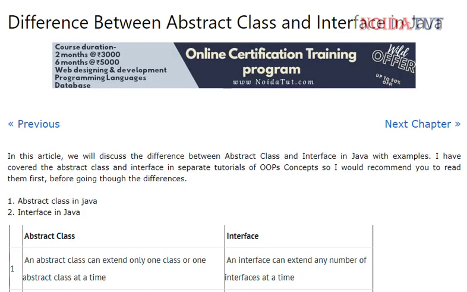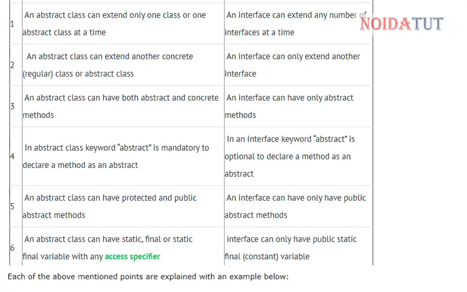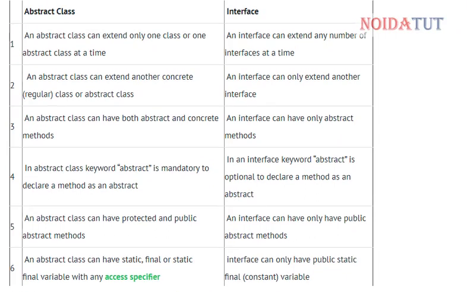We are proceeding further with the syllabus, looking at the difference between abstract class and interface in Java. In our previous chapters, we have seen what is interface, what are abstract methods, abstract class, static and dynamic binding. In this chapter, we are going to study the difference between abstract class and interface. These topics I have covered in our previous tutorial. Now, just looking at the basic difference between abstract class and interface.